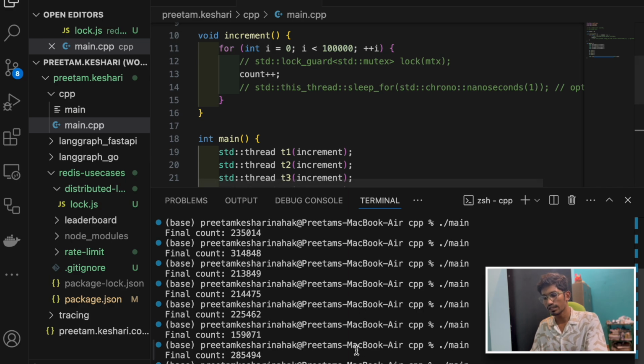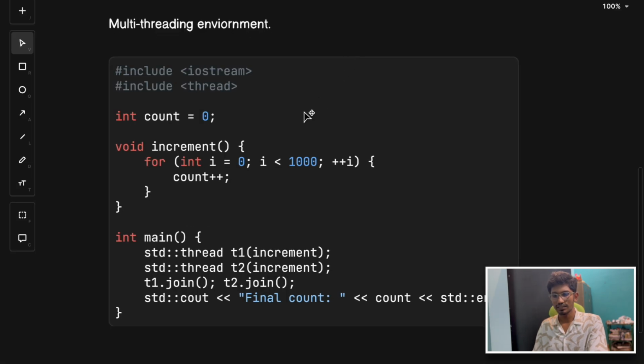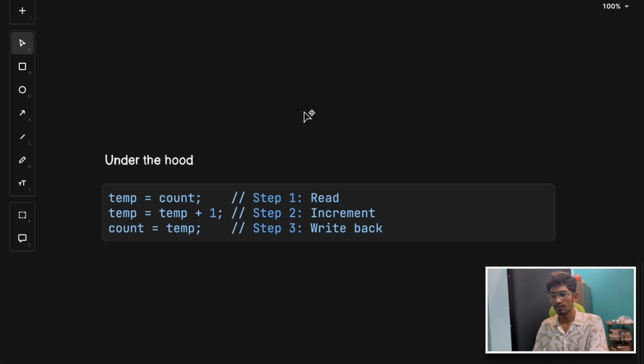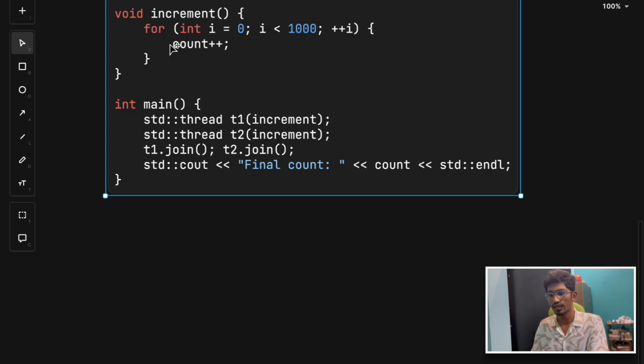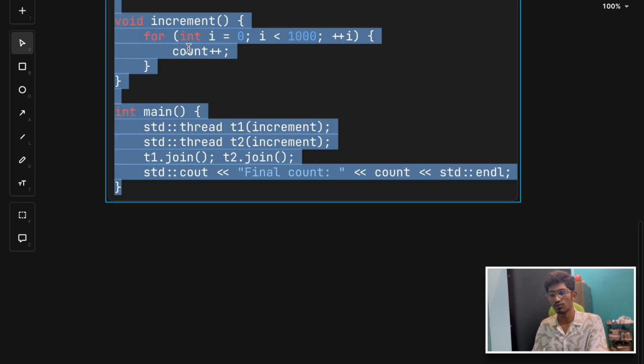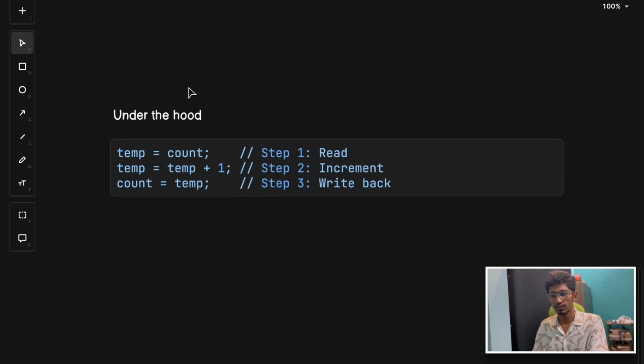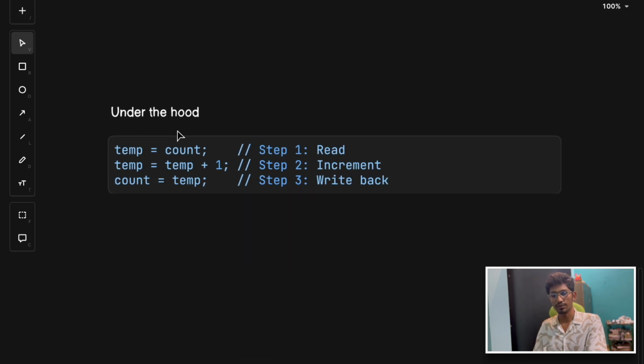So that's why we see these inconsistent outputs. It's all due to inconsistent writes by multiple threads at the same time. So you see, we are getting all random outputs. We are not getting 4 lakh, not even closer, right? So the main thing is, even if count++ looks like a one line operation, here we have just one line, count++, but under the hood, it's actually 3 steps.